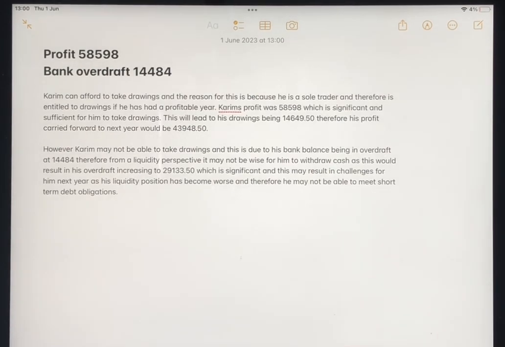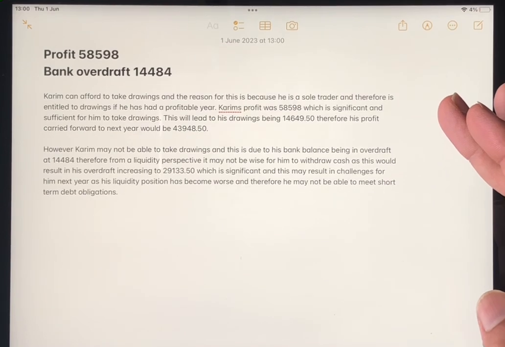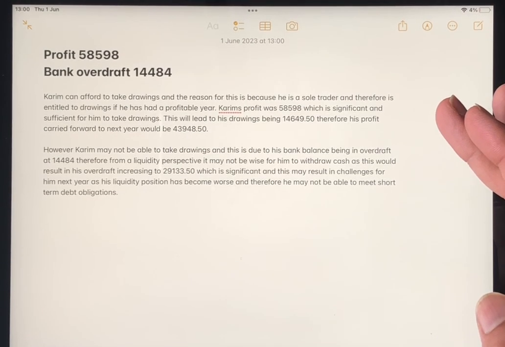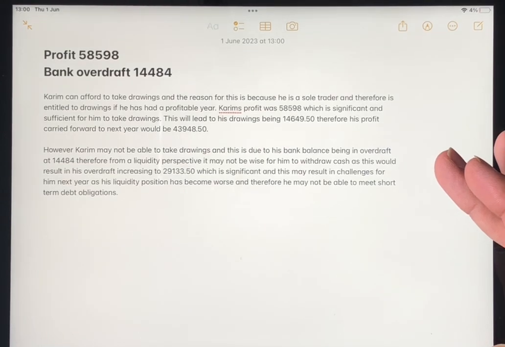So from a profitability perspective, he can take drawings because he's got sufficient profits. However, from a liquidity perspective, it's not going to be a wise decision, because you're not going to be able to pay suppliers, etc.